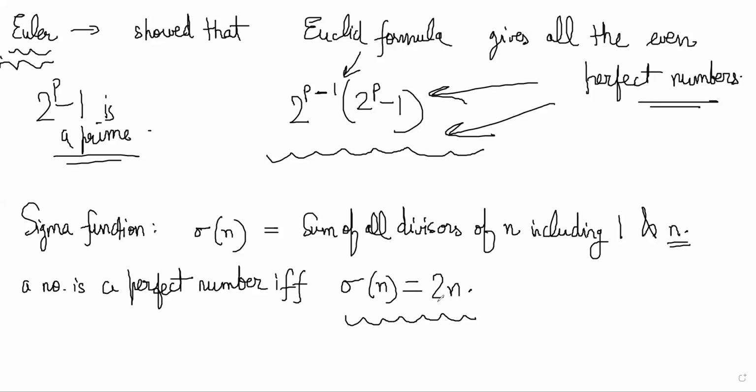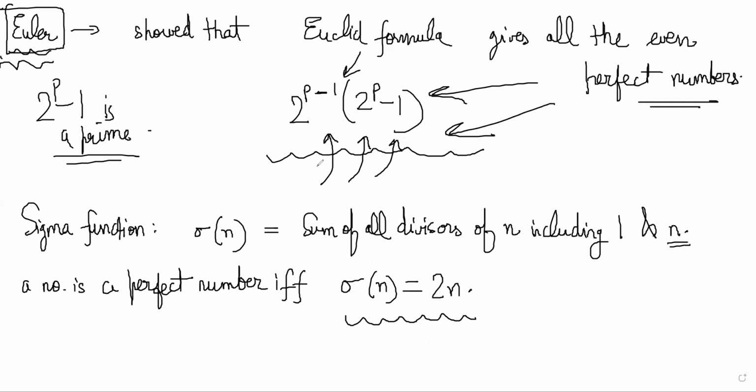So basically, Euler will prove that if n is even and it is a perfect number, then sigma of n is equal to 2n, and they will always look like this.